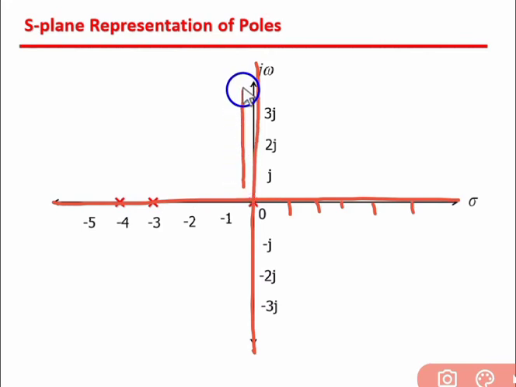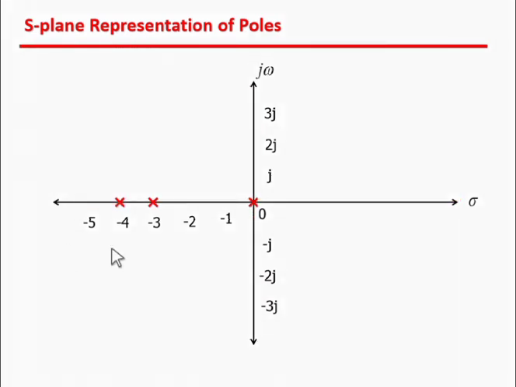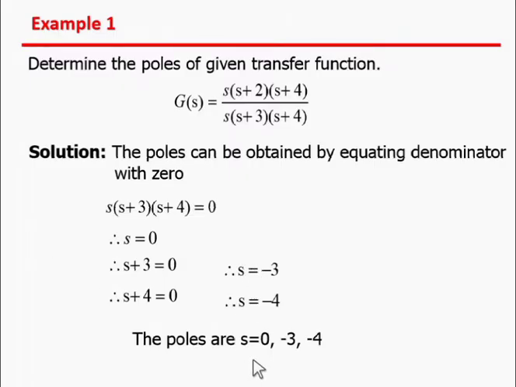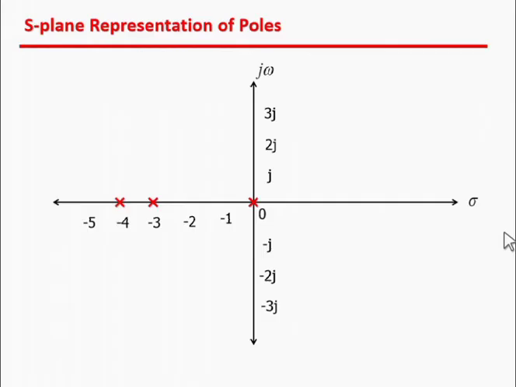In this direction are the positive imaginary values j, 2j, 3j, and in this direction the negative imaginary values. First we put s = 0. A pole is represented by a cross sign. So here one pole is s = 0, the second is s = -3 and the third is s = -4. This is the representation of the poles.